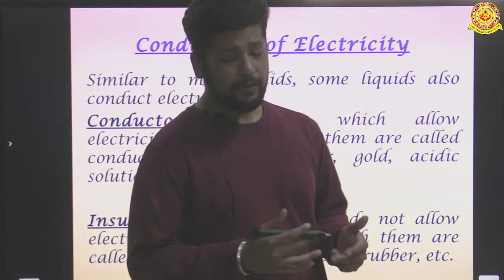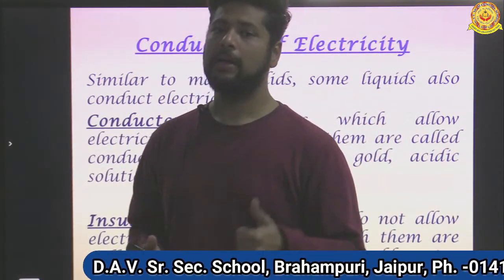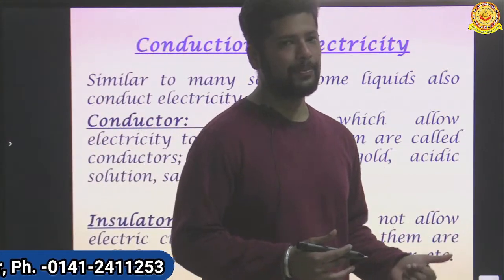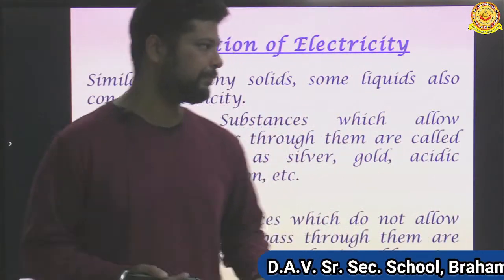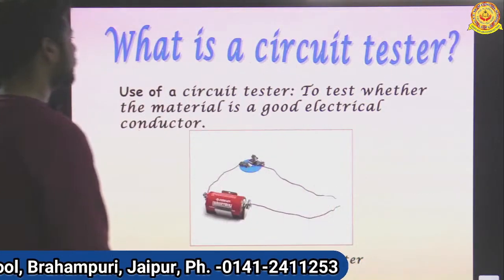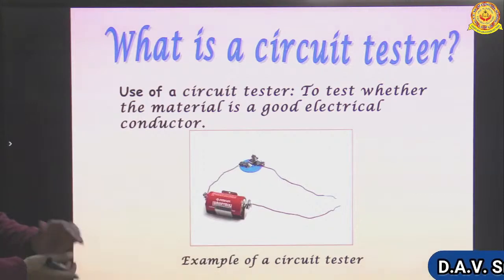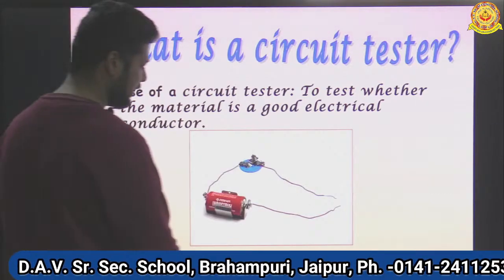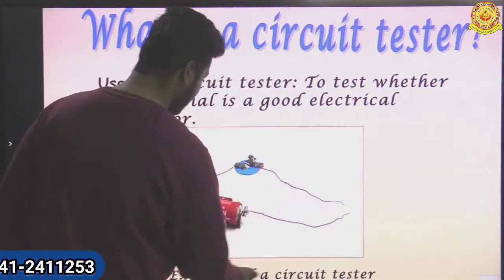For that experiment, we prepared a tester. A tester is used to detect whether a substance can conduct electricity or not. How can we make a tester? What is the work of a tester? Let's see. What is a circuit tester? It is used to test whether a material is a good electrical conductor. You can see here an example of a circuit tester. Here is a tester.